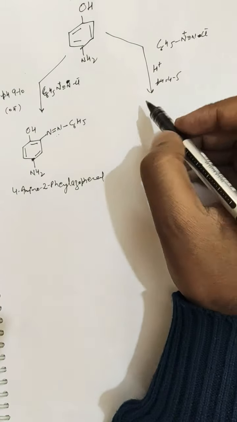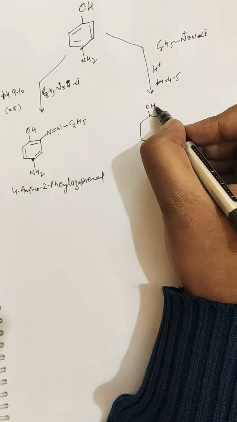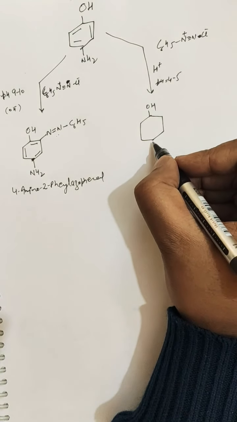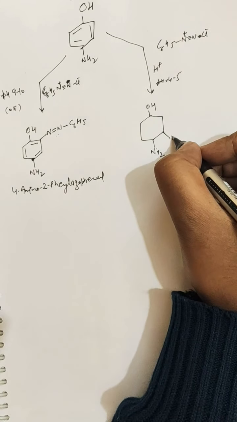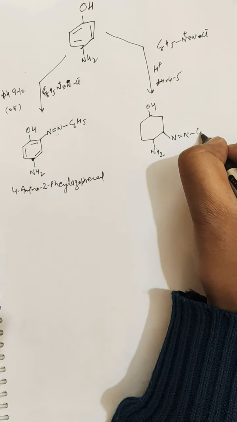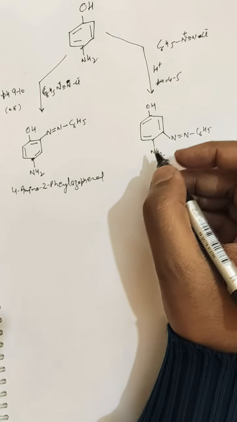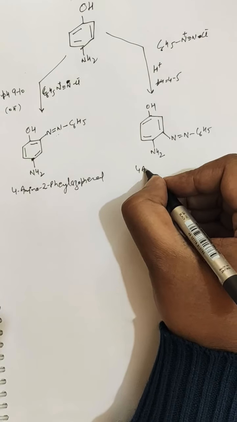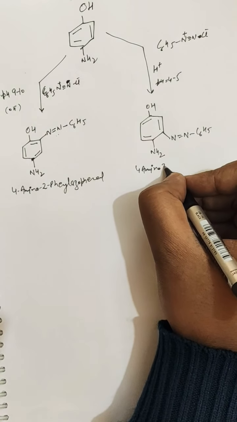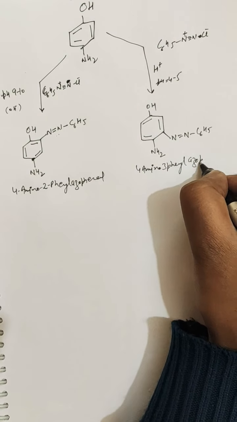And what will be the product here? The product will be OH, NH2, N double bond N, C6H5, and this is the 4 amino 3 phenyl azophenol. 4 amino 3 phenyl azophenol.